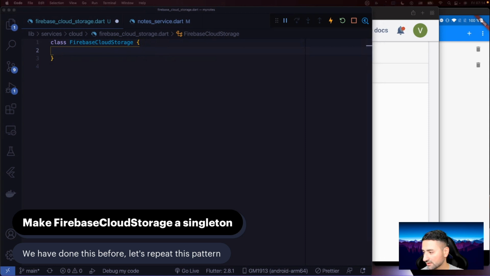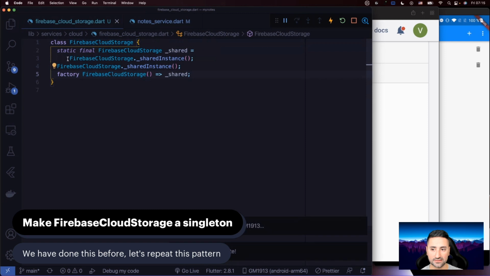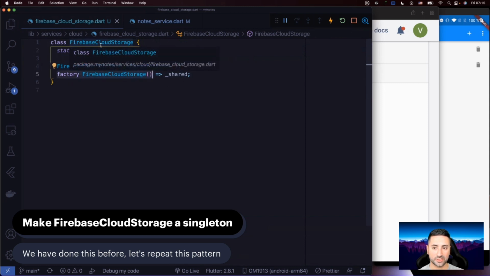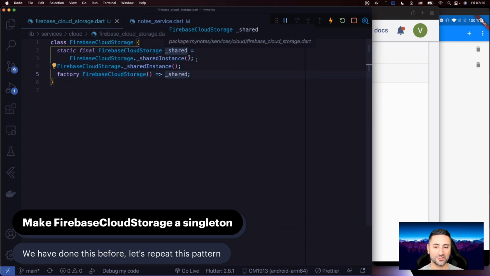So I'm going to bring that code from my notes because I don't think it's actually worth writing this. It's not worth your time or my time, but this is what you need to create. So what is happening in here is that we have a private constructor. Then we're going to create a factory constructor, which is the default constructor of our class, Firebase Cloud Storage right here. And that is going to talk with a static final field, which in turn calls this private initializer.